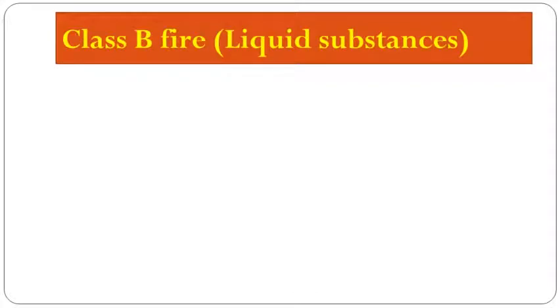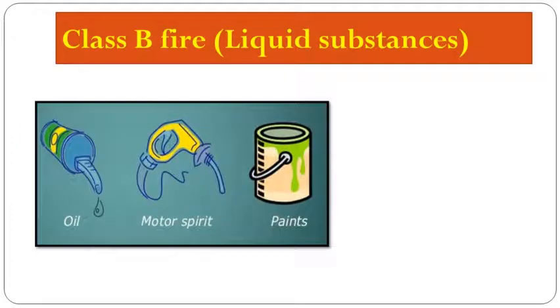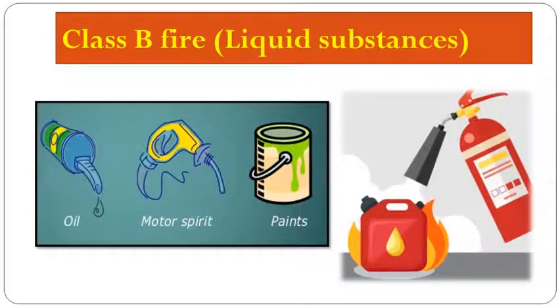Now the next type of fire is a class B fire, and it contains liquid substances. So these types of fires are caused due to flammable liquid substances, for example petrol, oil, varnish, solvents, cooking oil, paints. So these are the examples of class B fire substances, and all these substances are lighter than water. Therefore fire extinguishers can be used to extinguish the fire.